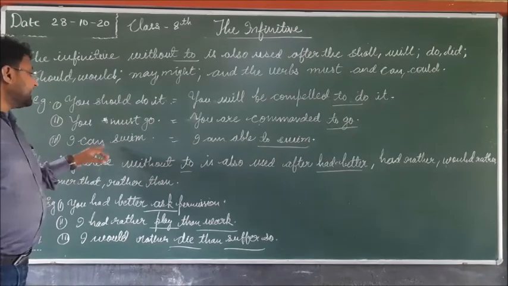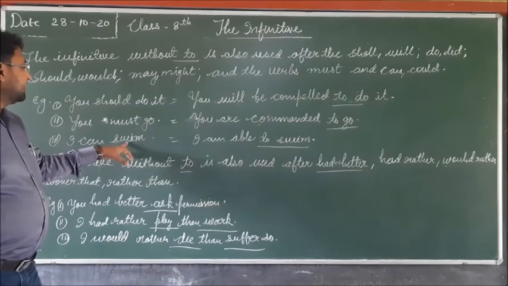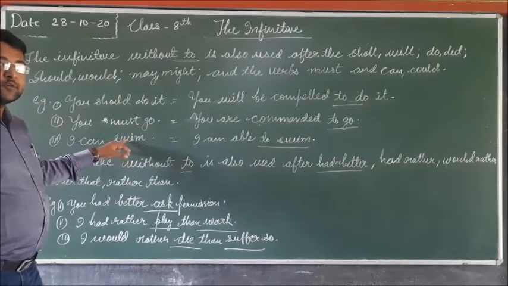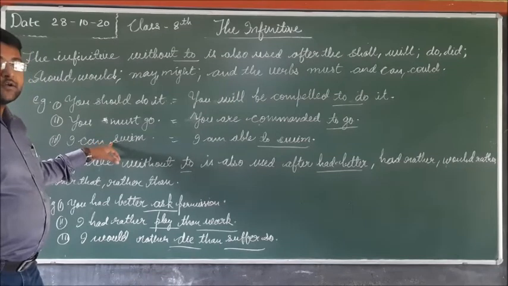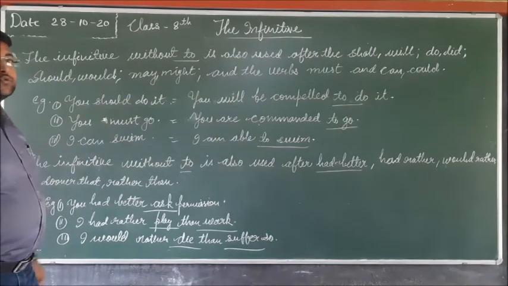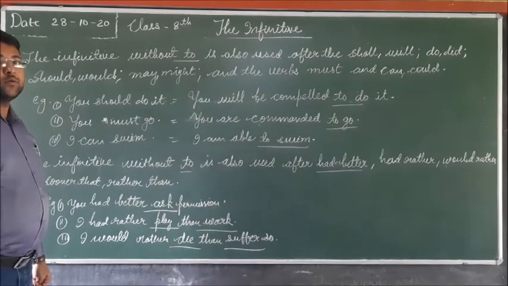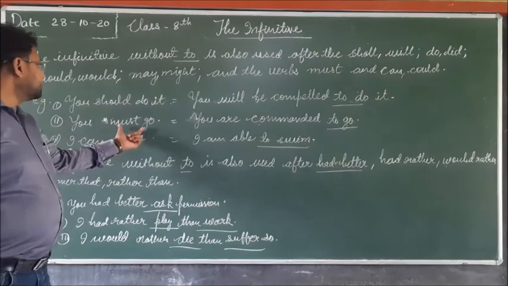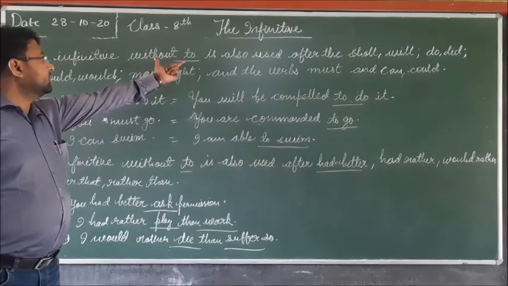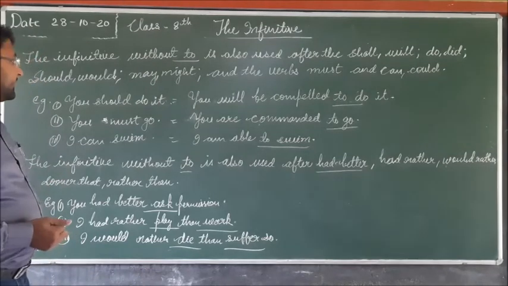In third number, I can swim. After can comes the verb swim, and before that verb to is not used. So in this way, after shall, will, do, did, should, would, may, might, can, could, we don't use to. It means we use the infinitive without to.